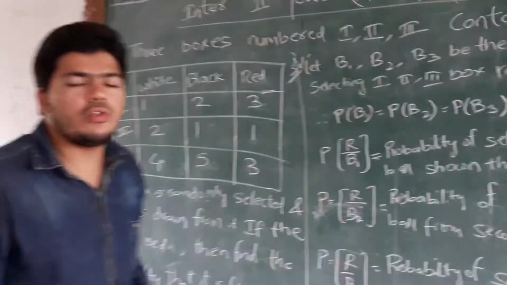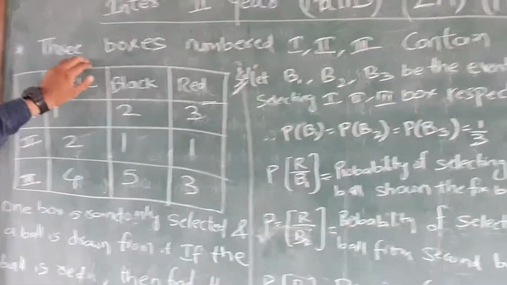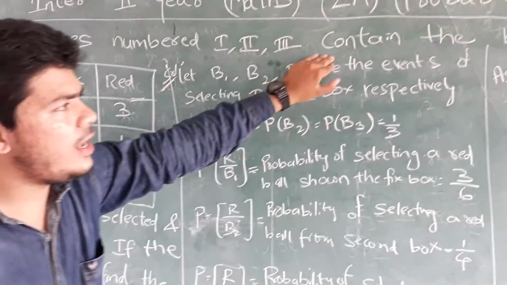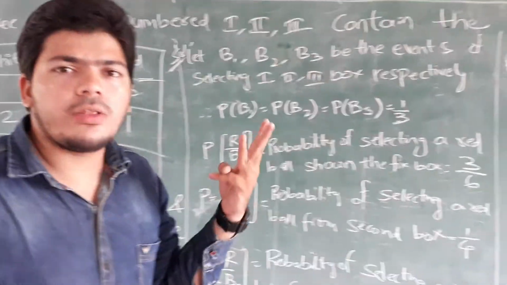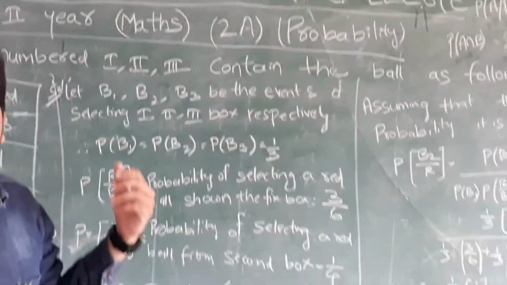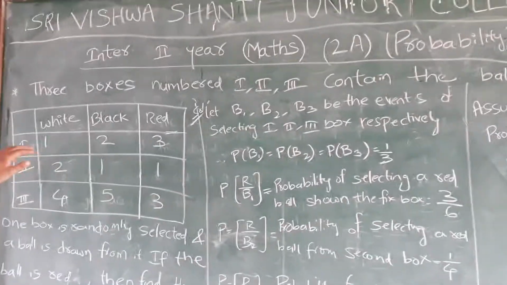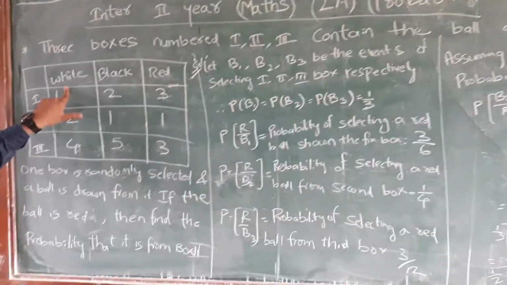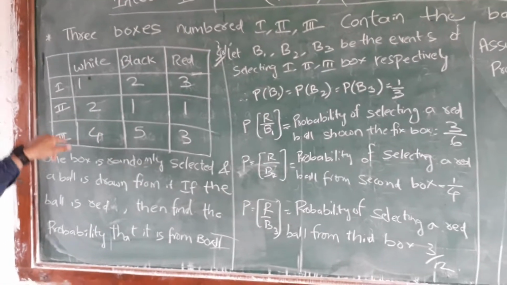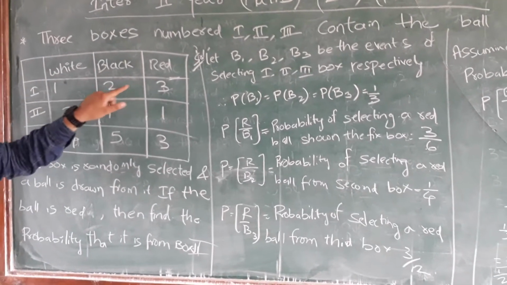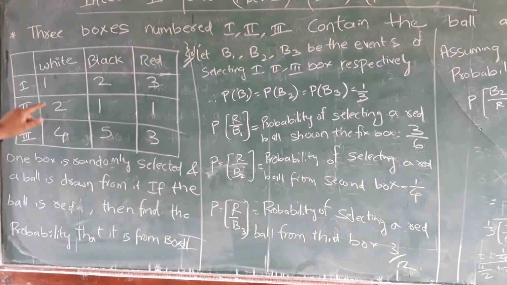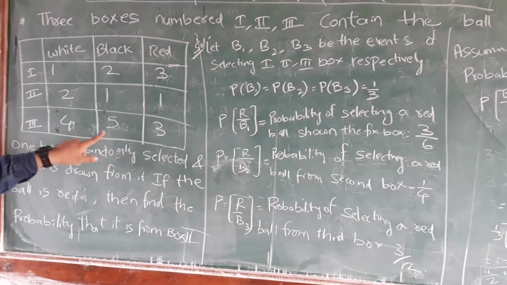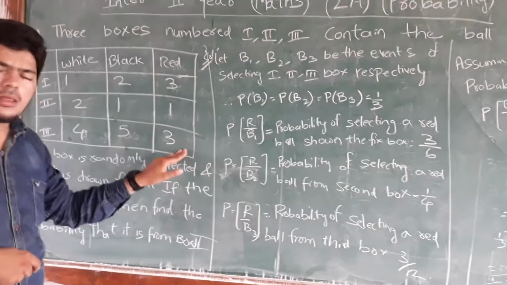Okay, now coming to the question. Three boxes numbered 1, 2, 3 contain balls as follows. Three types of balls are in three bags. In bag 1: white is 1, black is 2 and red is 3. In the same way, in bag 2: white is 2, black is 1 and red is 1. And in bag 3: white is 4, black is 5 and red is 3.